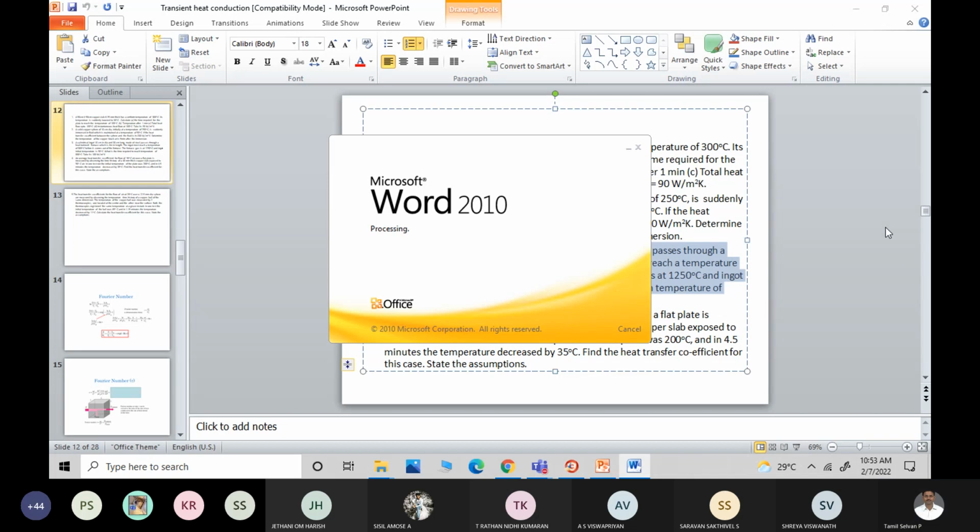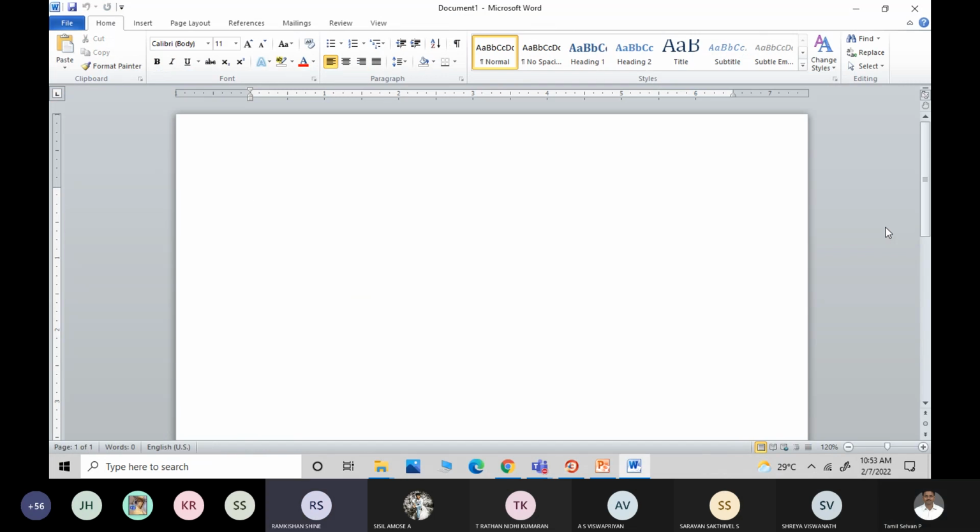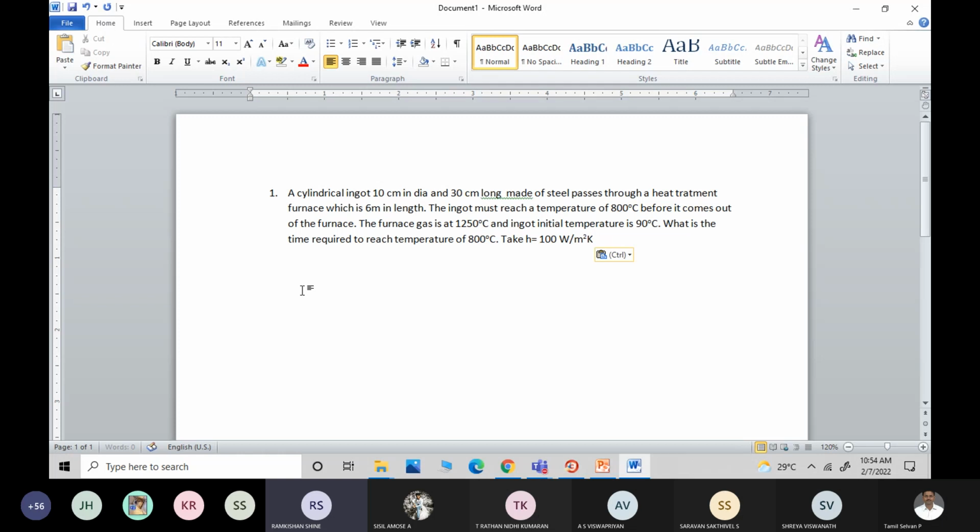Yes, sir. First, we calculate the Lc value, where Lc is equal to V divided by As. And then I calculated the Biot number, which came around 0.0536. Very good, less than 0.1.